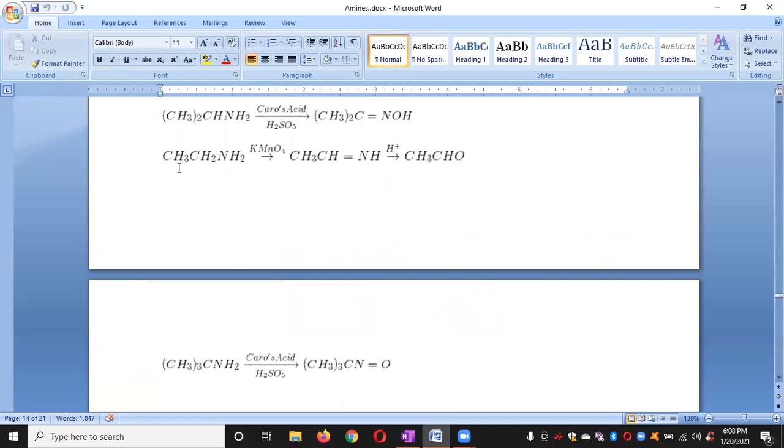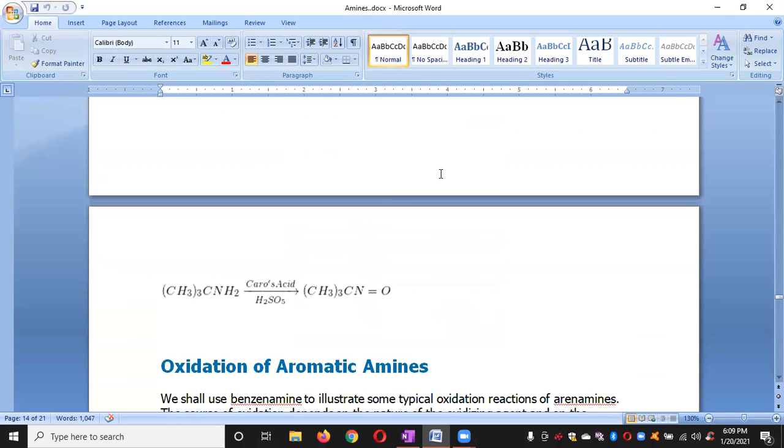And next, secondary amines give oximes, whereas primary amines will give aldehydes. Sorry, this is imine, and this is aldehyde. And tertiary amines, again with caro acid, will give the nitroso compound. Okay, I will show you.